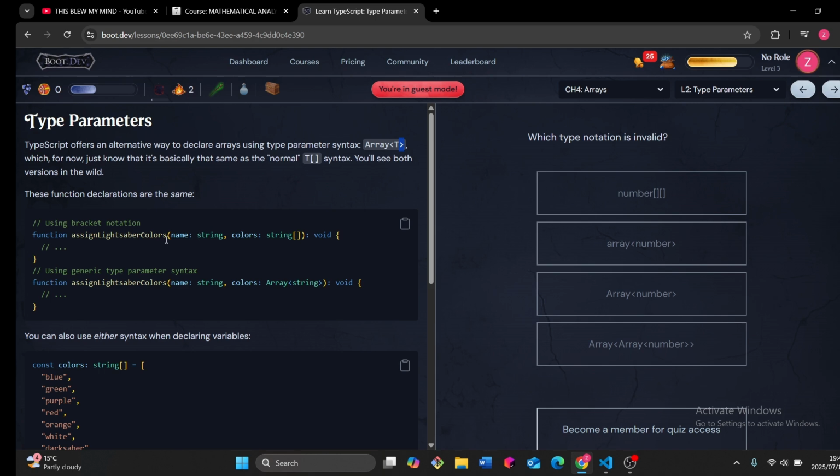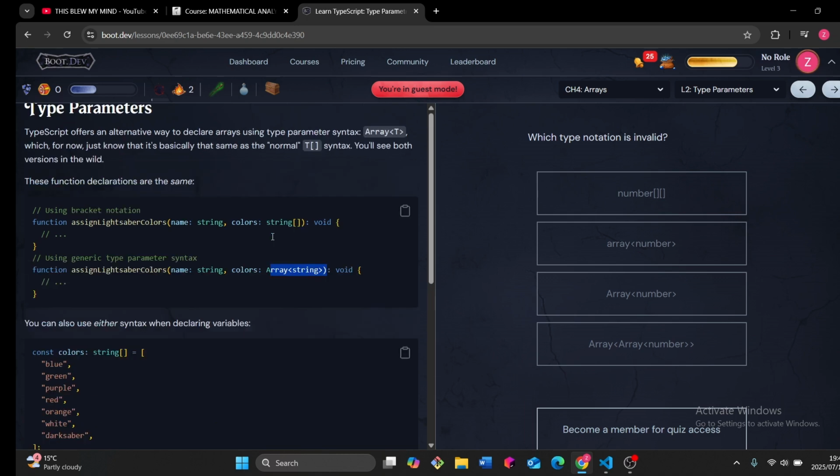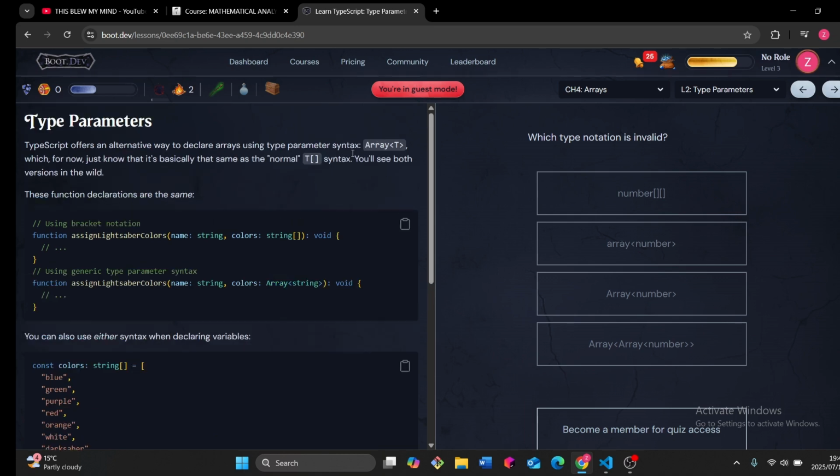Okay, taking a name and colors array void, and then taking a name and an array of strings. This is just another syntax for declaring arrays. This T will be the type. Okay, we get it.